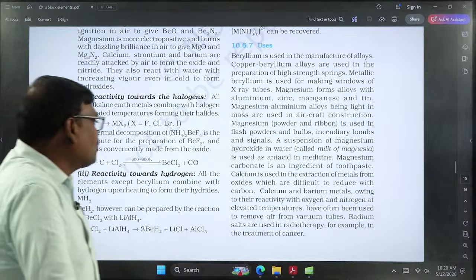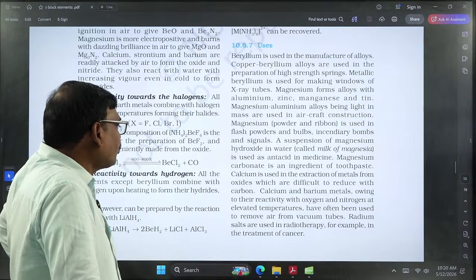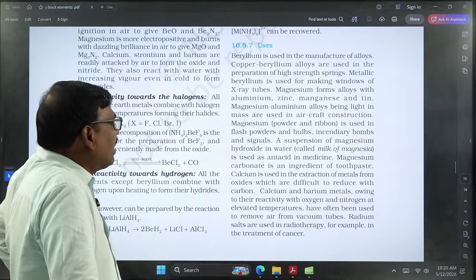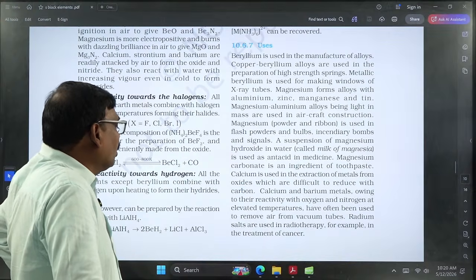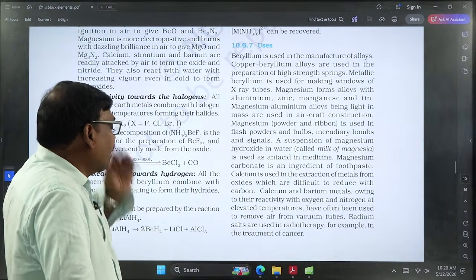One more thing is calcium. Calcium, in the form of compounds, may be used in metallurgical processes for the extraction of metals. In this way the metal can be used as a reducing agent.